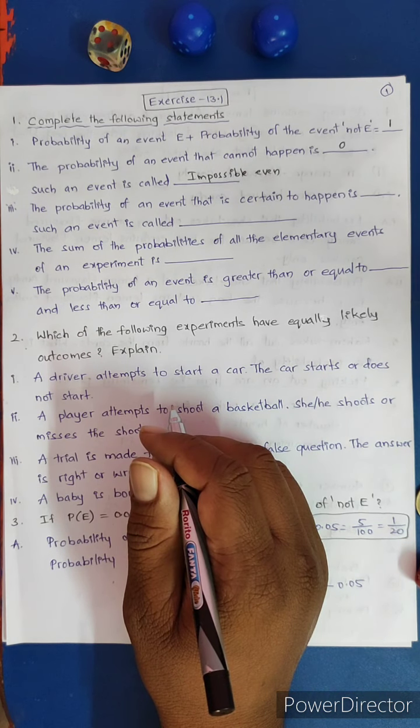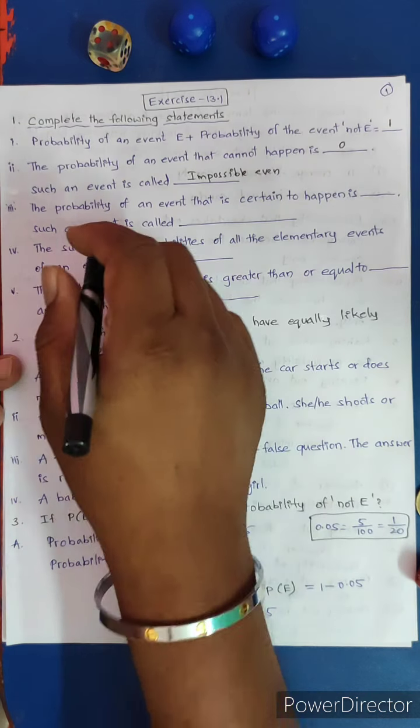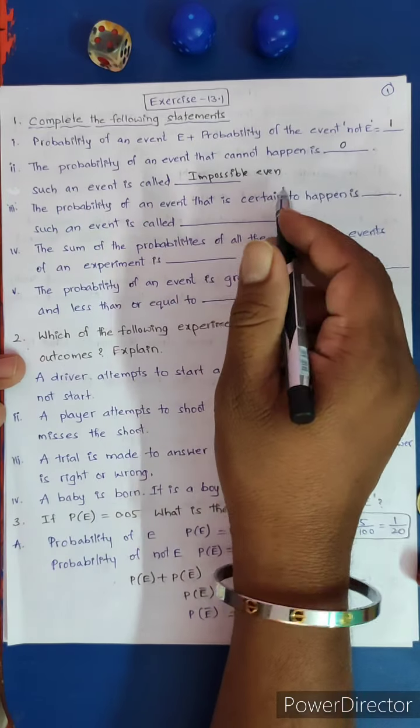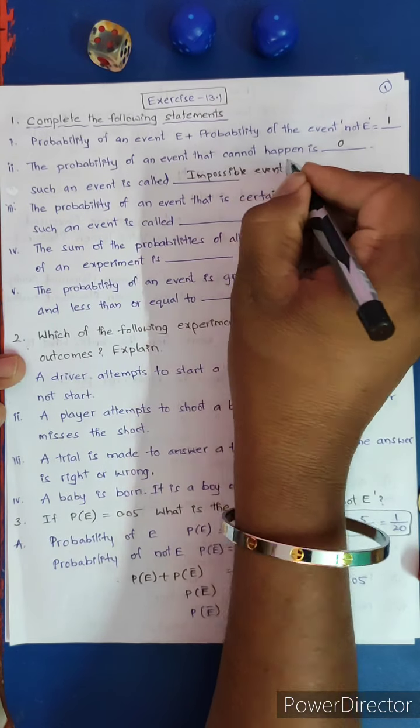When you throw a die, you will get 1 or 2 or 3 or 4 or 5 or 6, not 0. So the probability of an event that cannot happen is 0. Such an event is called an impossible event.